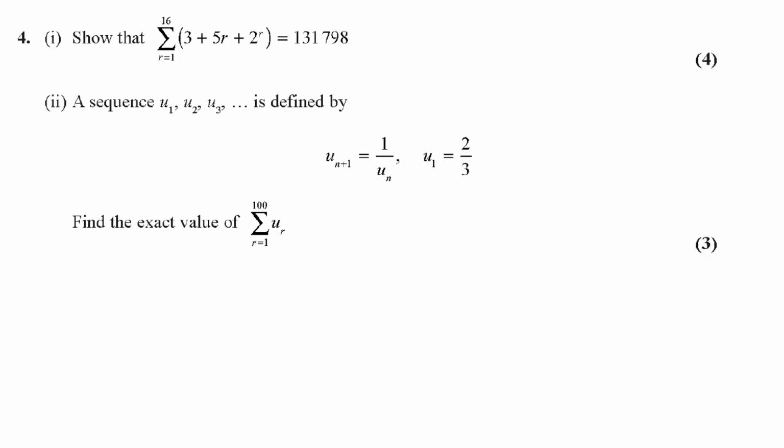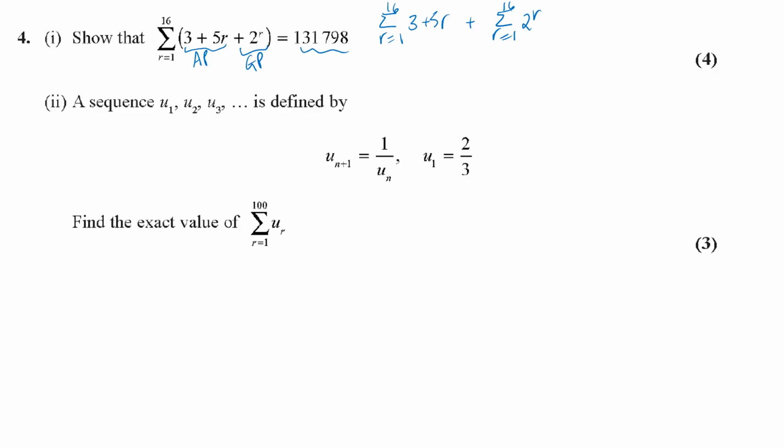So here's the next question, question 2, and it's the sum of a series from 1 to 16, so first 16 terms of 3 plus 5r plus 2 to the r. Now this first section is an arithmetic progression or arithmetic sequence, and the second part is geometric. So we're going to have two things going on. If we separate them out and do it as the sum of the arithmetic series, and then do it as the sum of the geometric, and we've got to show that we're getting to this value here.